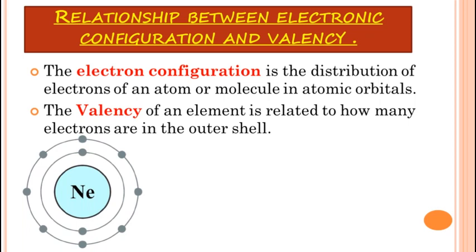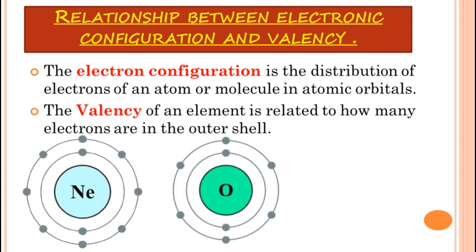Noble gases do not form any chemical bond as their last shell is completely filled, or we can say their octet or duplet is complete. You can see in neon the last shell is completely filled. That means in the last shell 8 electrons are present, or the octet is complete.